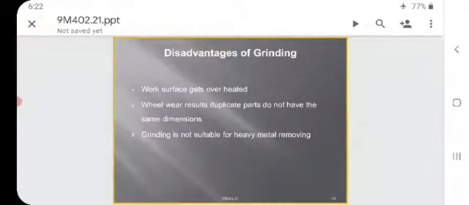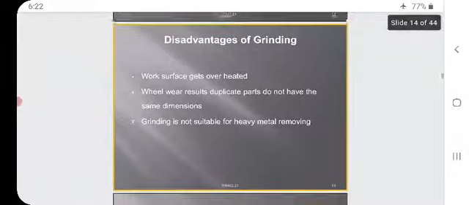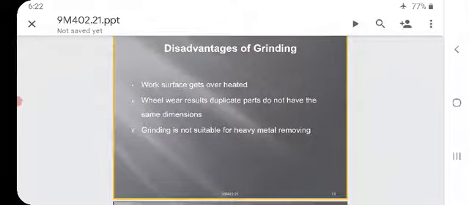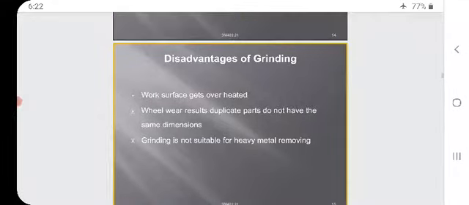Disadvantages. The work surface gets overheated while performing grinding. Wheel wear results in duplicate parts not having the same dimensions.